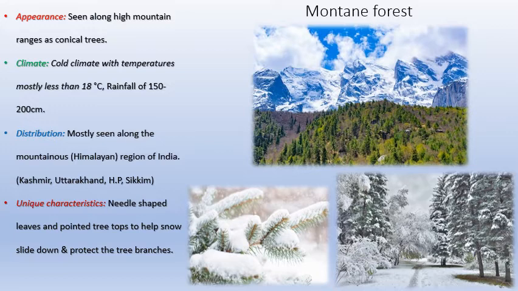In the picture on the bottom right, you can see that conical trees are there and normal branch trees are also there. The normal branch trees are fully covered with snow because it cannot hold on anymore. But on the conical branch trees, you can actually see a little bit of green part. It's because the snow slides down because of the triangular shape. So the conical branch trees and the needle-shaped leaves are unique characteristics of the mountain forest, which is not found anywhere else. Pine tree, cedar, fir, spruce, larch, maple, all these are examples of mountain forest trees.